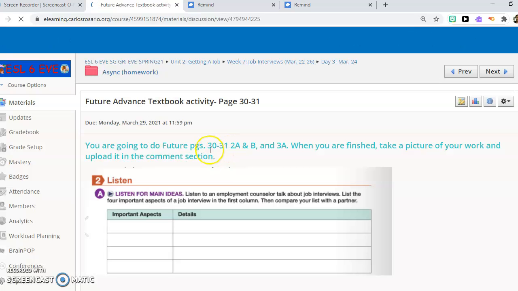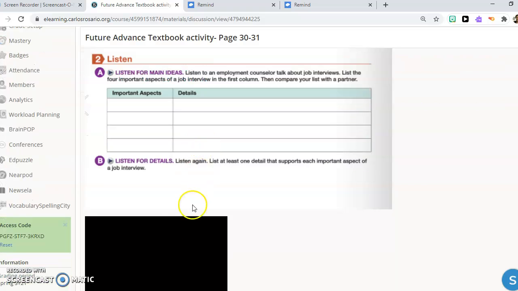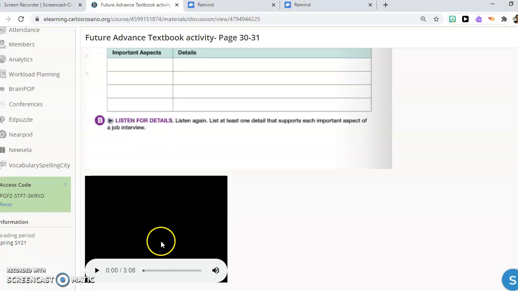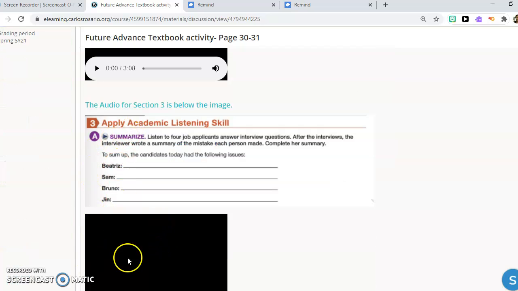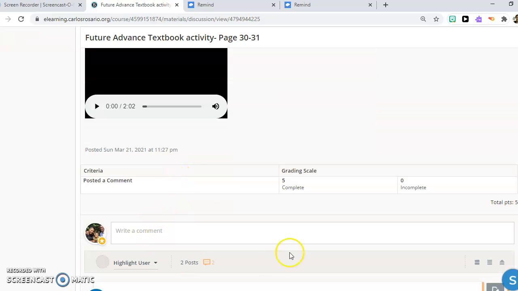Your first activity is to complete page 30 and 31 in your book. The audio for page 32A and B is right under the picture. The audio for 3A is right here under the picture. Take a picture and upload.